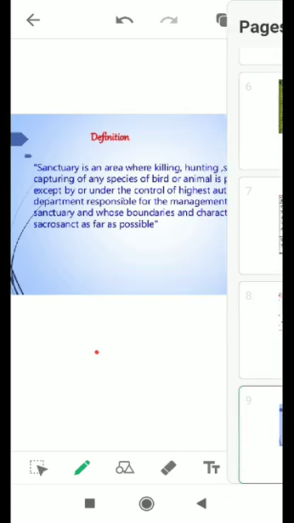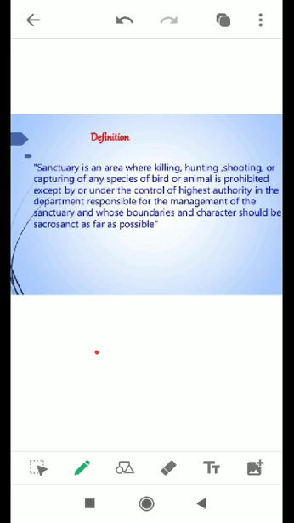Now, let us see the sanctuaries. Wildlife sanctuaries are protected forests that preserve wildlife. A sanctuary is an area where killing, hunting, shooting, or capturing of any species of bird or animal is prohibited, except by or under the control of the highest authority in the department responsible for the management of the sanctuary, and whose boundaries and character should be circumscribed as far as possible.